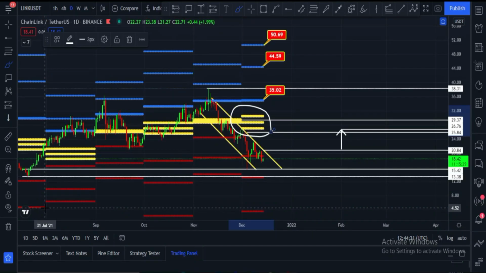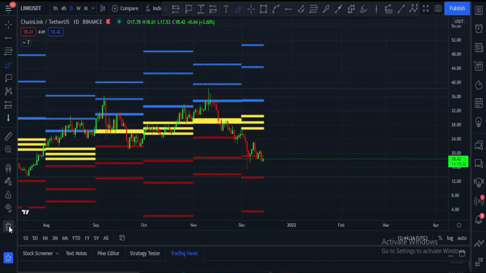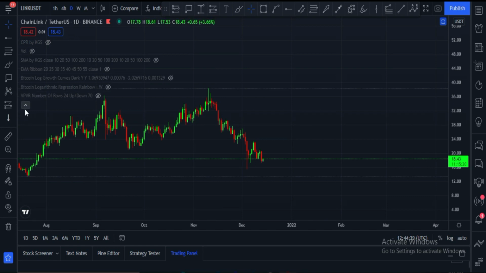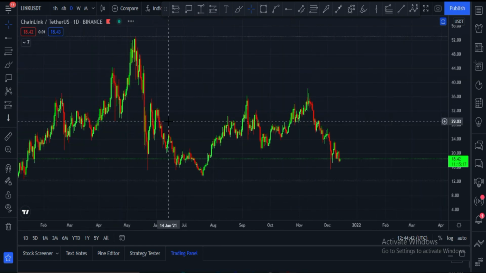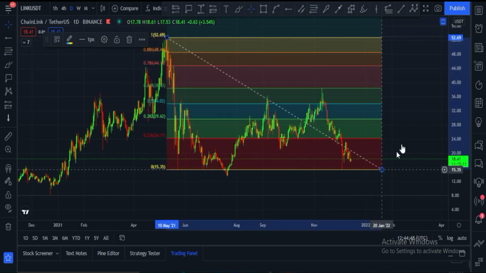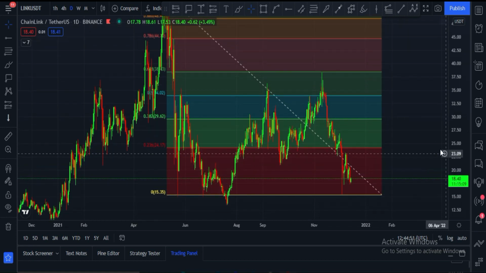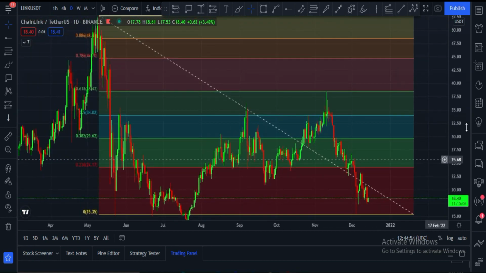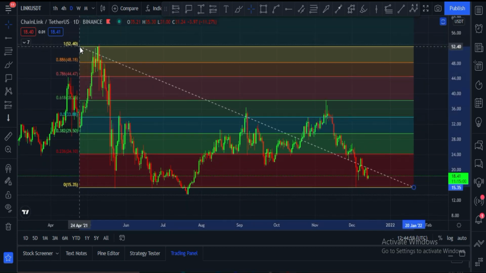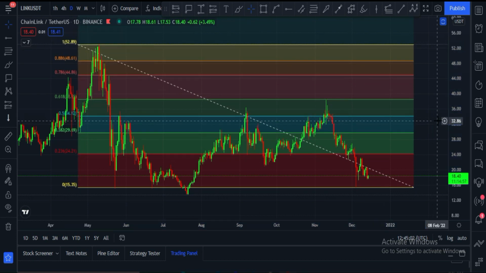Let me hide all these things, and let me draw Fib levels to trade. Here you can see currently it is in bearish zone. Once it crosses this area, $24 price zone, it will break this resistance of 0.23 Fibonacci level.